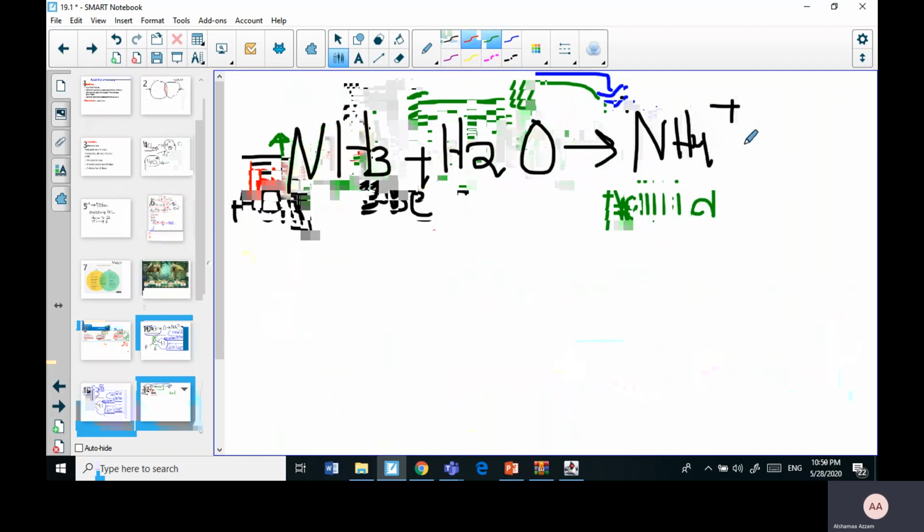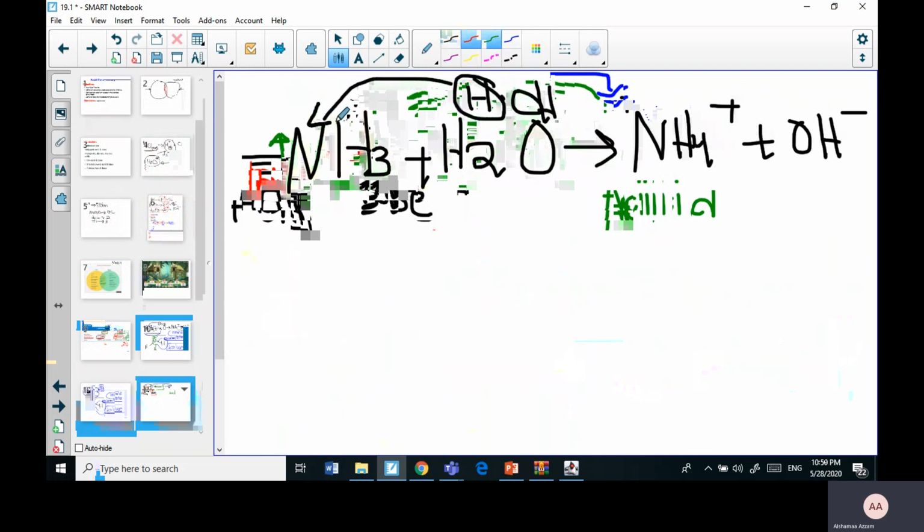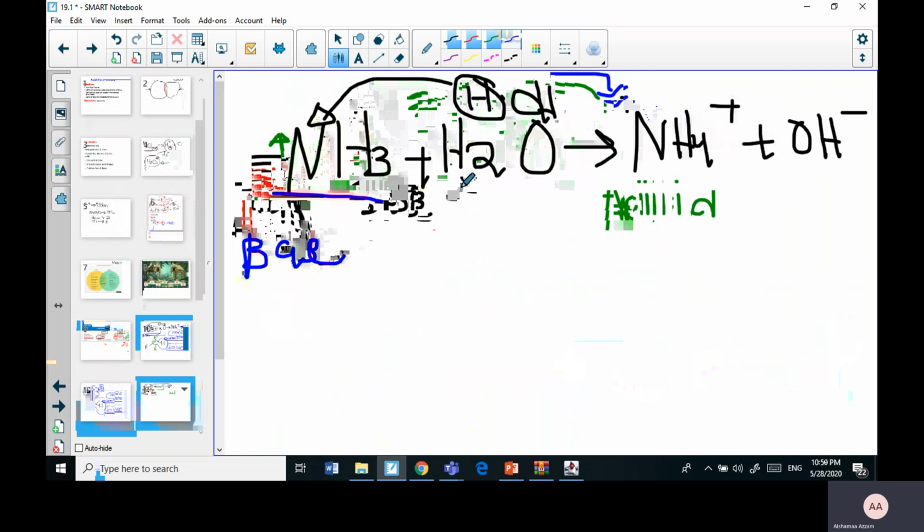And the water is going to lose a proton, leaving a hydroxyl group, because water is HOH. So this proton is going to be lost to the ammonia. So ammonia here worked as a proton acceptor, so it is the base. Water here worked as a proton donor, so it is an acid.